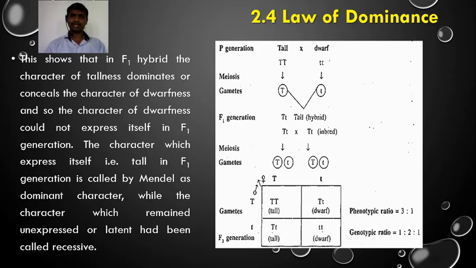So we say the tall character is dominant and dwarf is recessive in this cross. The dominant character, that is the tall, completely masks the phenotypic expression of the dwarf character. So dwarf plants do not appear in the F1 generation. This is referred to as complete dominance.